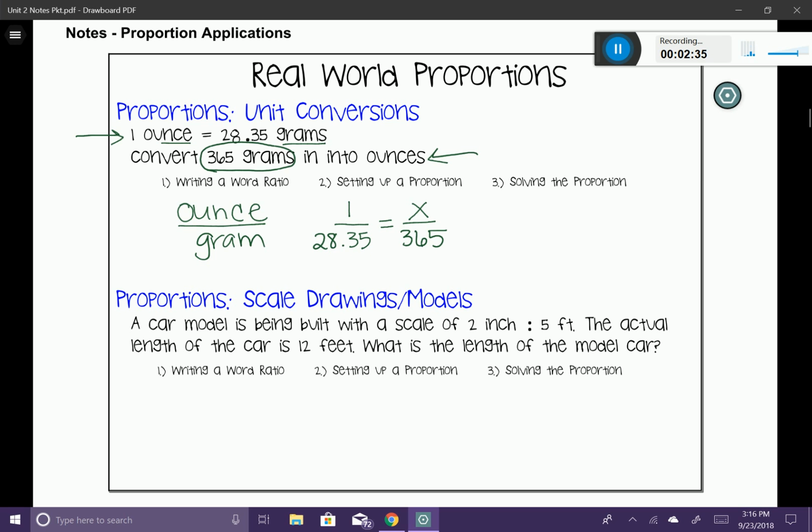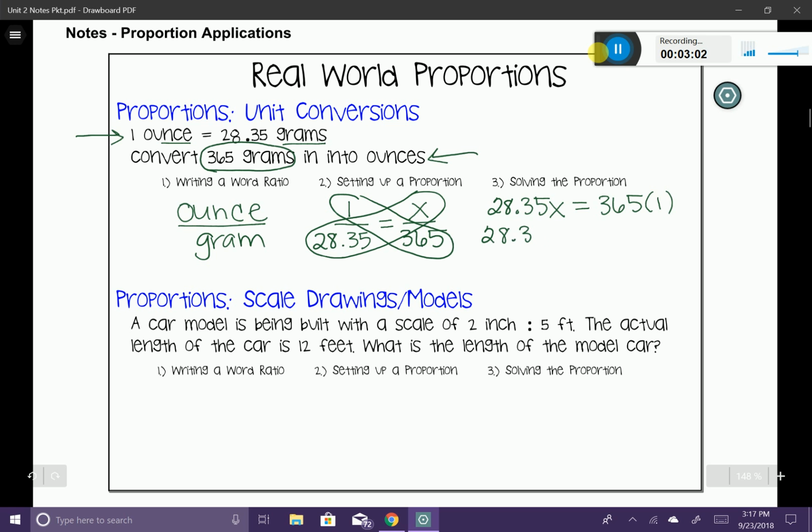The third step is to solve the proportion. So let's go ahead and do that. This is from the last section. If you remember correctly, we want to circle our cross products, and we want to multiply them. So I'm going to say 28.35 times x is equal to 365 times 1, which, of course, simplifies down to 28.35x is equal to 365. I just multiplied it by 1.